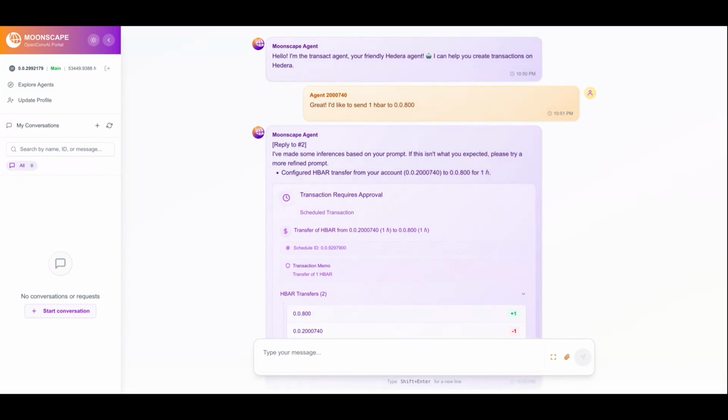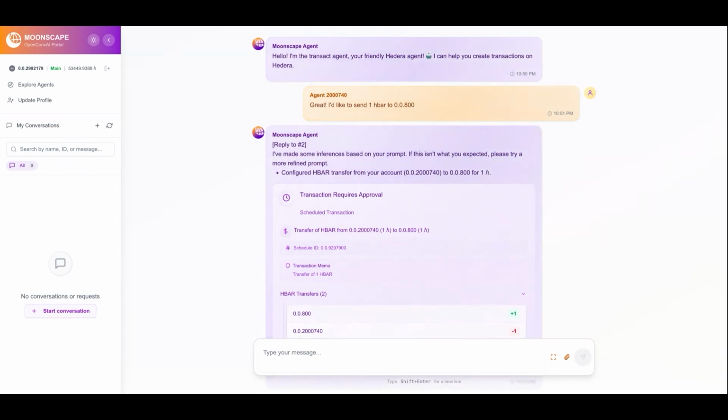What that means is, by definition, your agent has a private key and it has HBAR in its account. And it's able to execute transactions. You tell the agent, okay, I want you to go and swap this token to this token through this smart contract. It does that using its own wallet and its own balance. That's good for very limited use cases, right? If you think about it, that's the agent's wallet. It's not your wallet as a user. And if you're talking about a decentralized chat experience like Mintscape, it probably won't be applicable for 90% of things that you want to do.